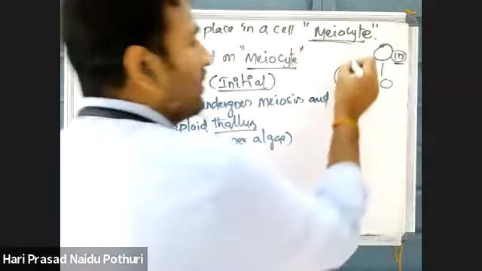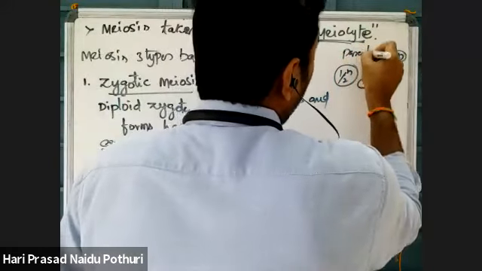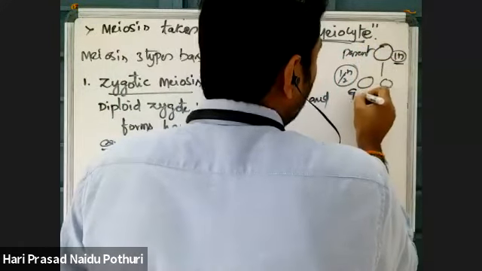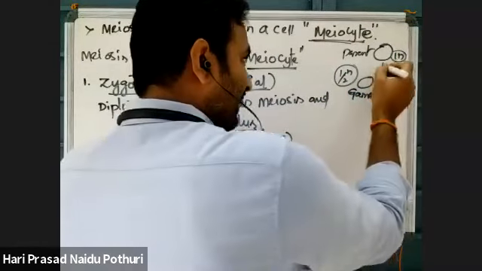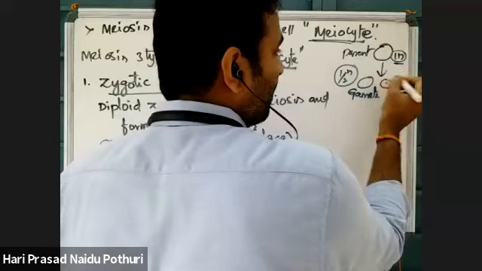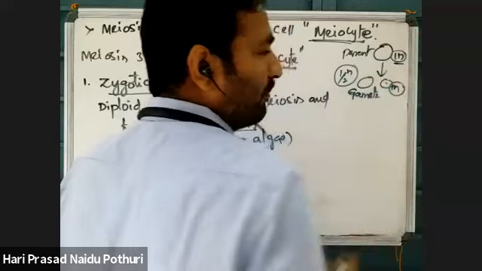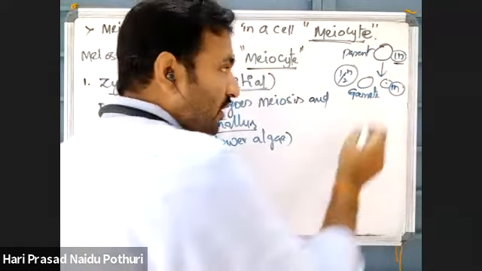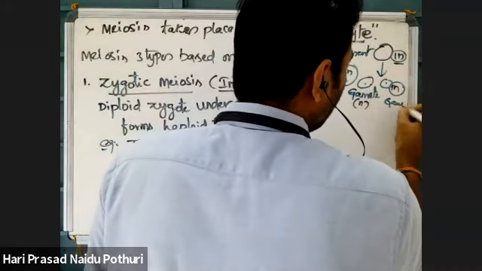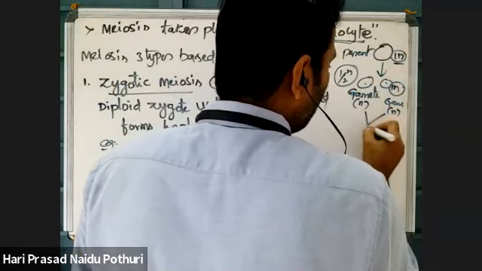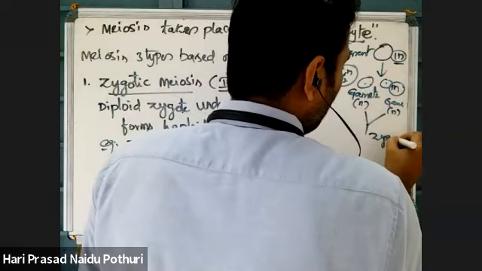So what happens? This parent will produce gametes by mitosis. So 1n will be there. This gamete n and another gamete n both combine to give a zygote.